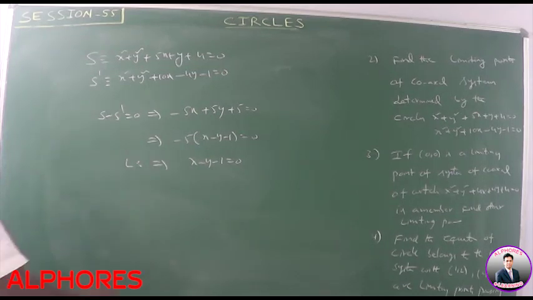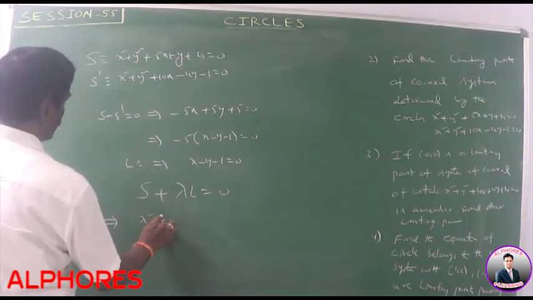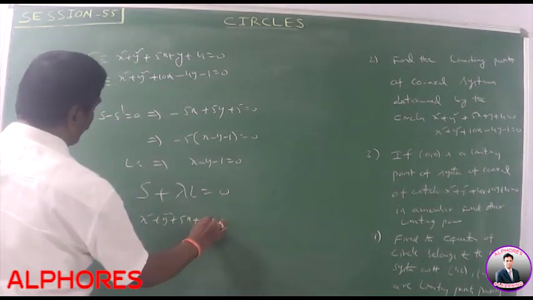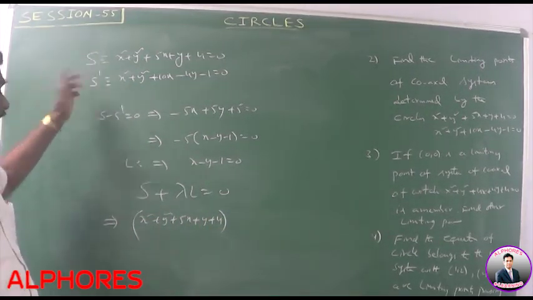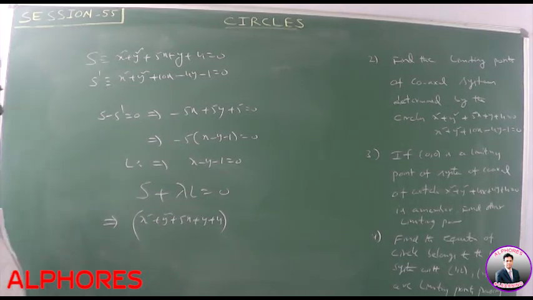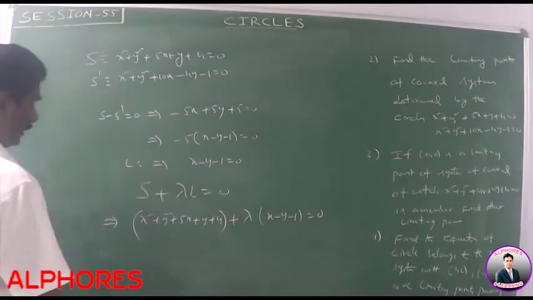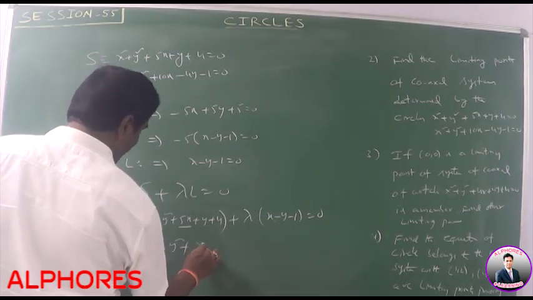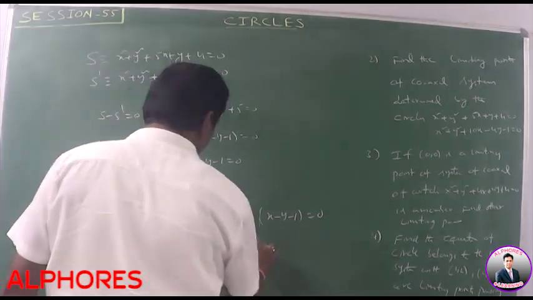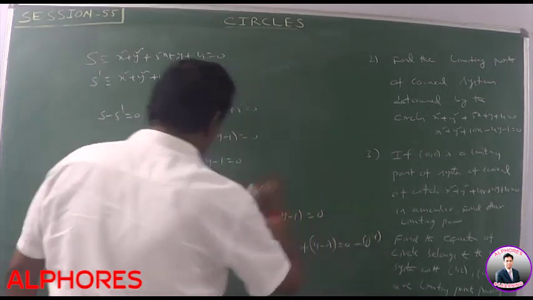Equation of any circle in the coaxial system is S plus lambda L is equal to 0. S means x square plus y square plus 5x plus y plus 4. You take any one of the circle. S is any one of the circle in a coaxial system. We take S or S dash, any one is correct. Plus lambda into L means x minus y minus 1 is equal to 0. So it is in the form of x square plus y square plus x is the common term, lambda x means x of 5 plus lambda into x plus y is the common term, 1 minus lambda y plus 4 minus lambda is equal to 0. It is the required circle.